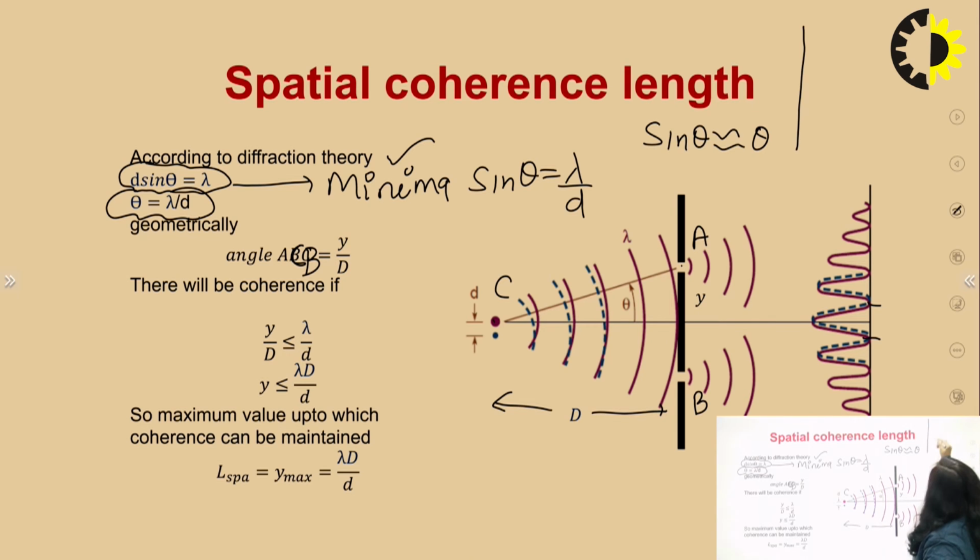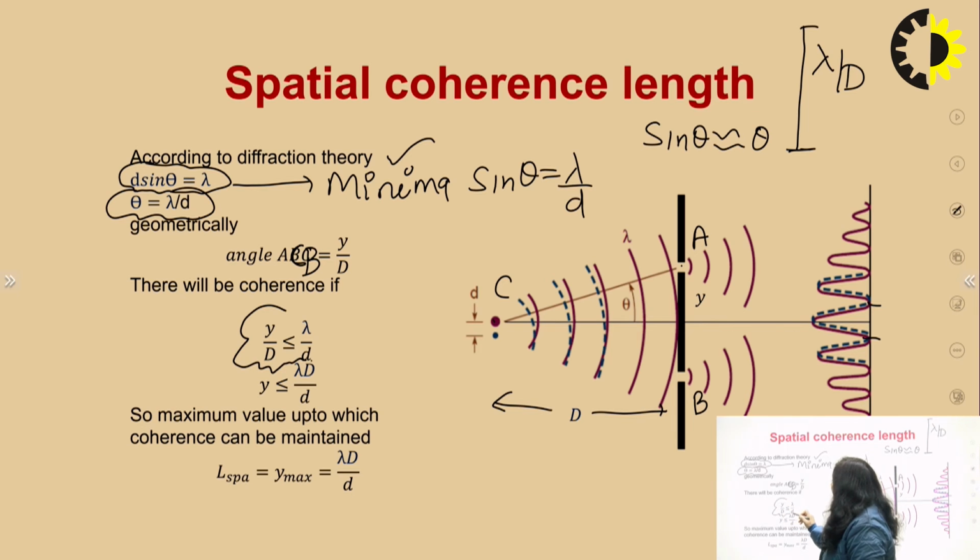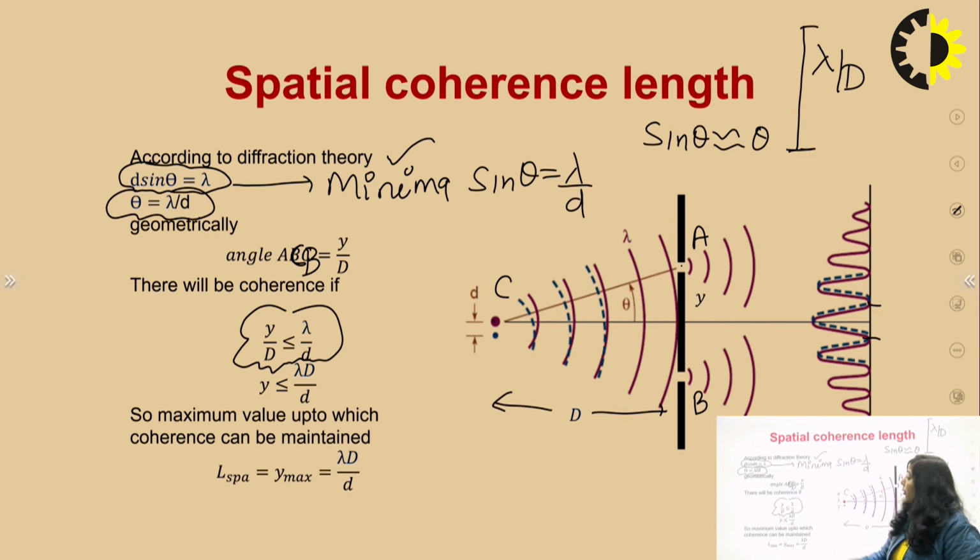Suppose this is the maximum spread up to which you have perfect phase relationship, and that maximum spread is lambda by d. And from this particular source, when you see the spread of light, it is Y upon D. So you can easily understand that there will be perfect phase relationship if Y upon D is less than or equal to lambda by d.